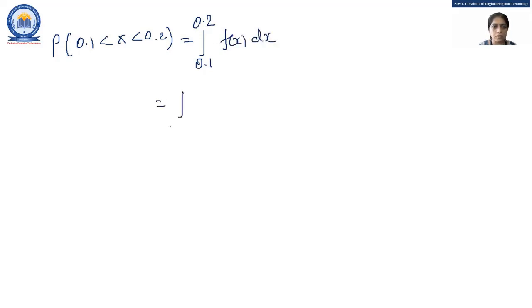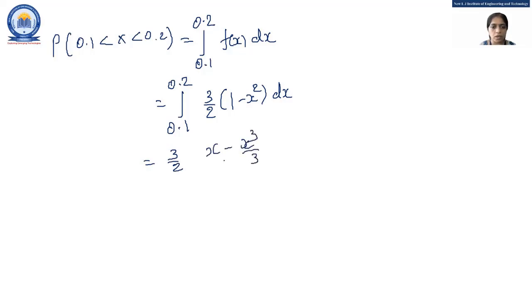So it is the integral from 0.1 to 0.2 of 3/2 (1 - x²) dx, which is equal to 3/2 [x - x³/3] from 0.1 to 0.2.